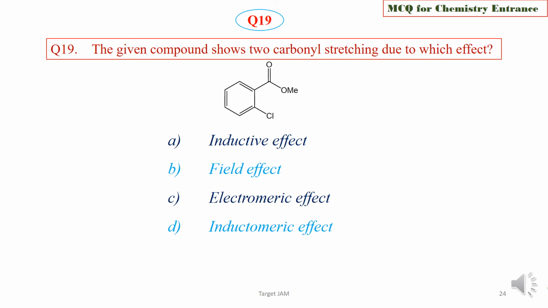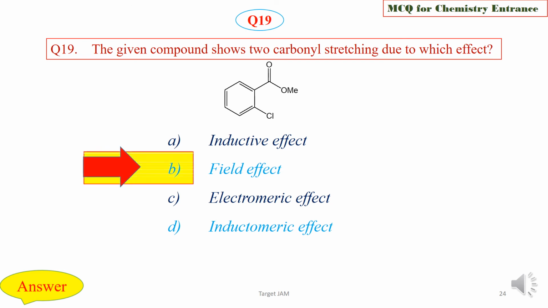Choose the correct statement. We are now going to check the answer key, and the right option is option B, that is due to the field effect. See, due to this field effect, electron displacement occurs and it gives 2 rotational isomers, and so gives 2 carbonyl peaks in IR spectrum.